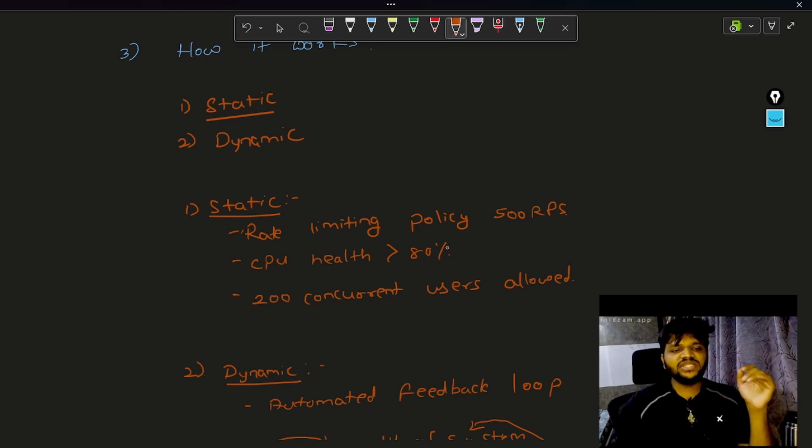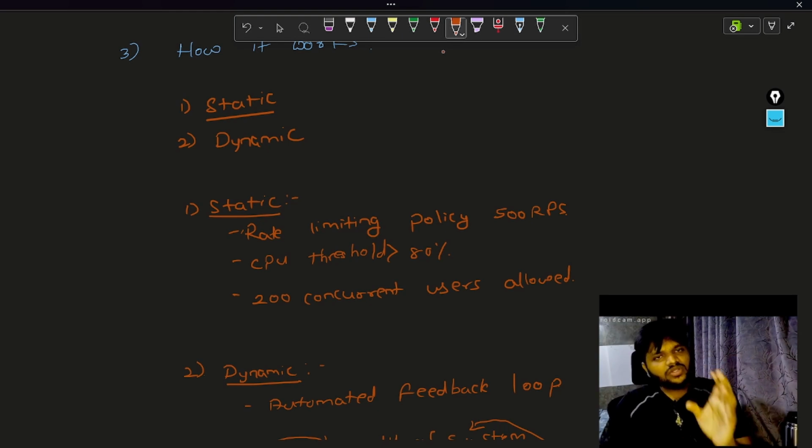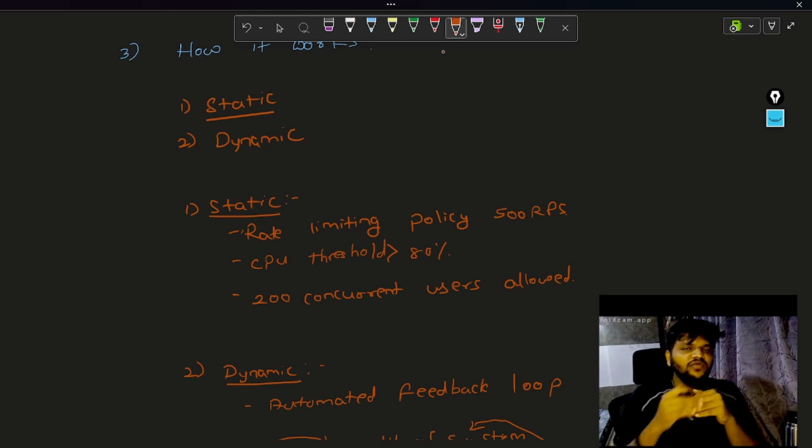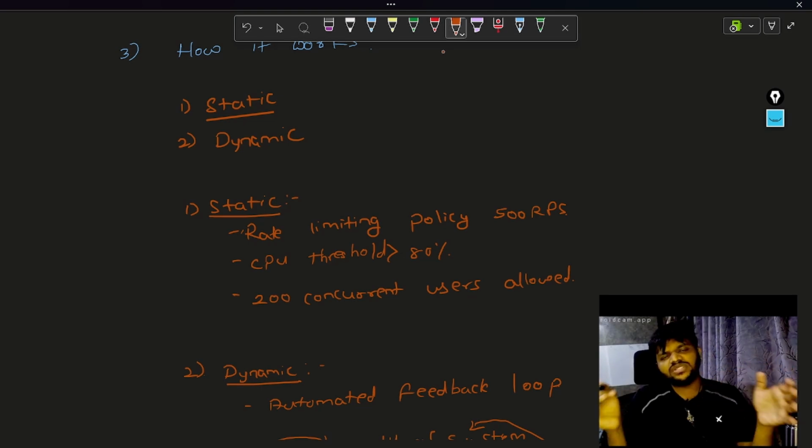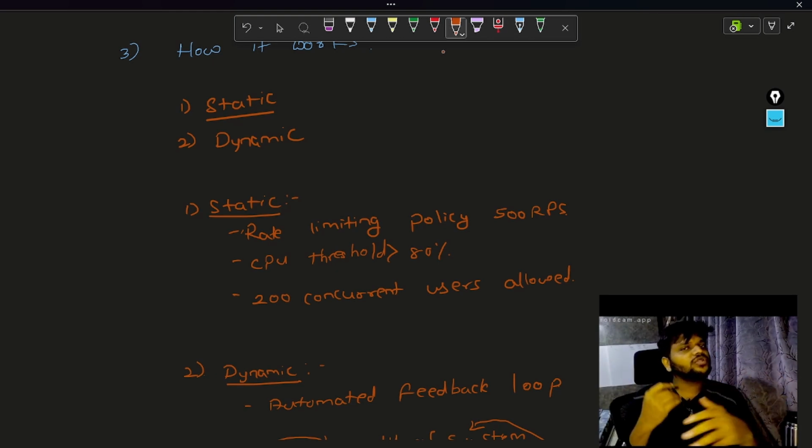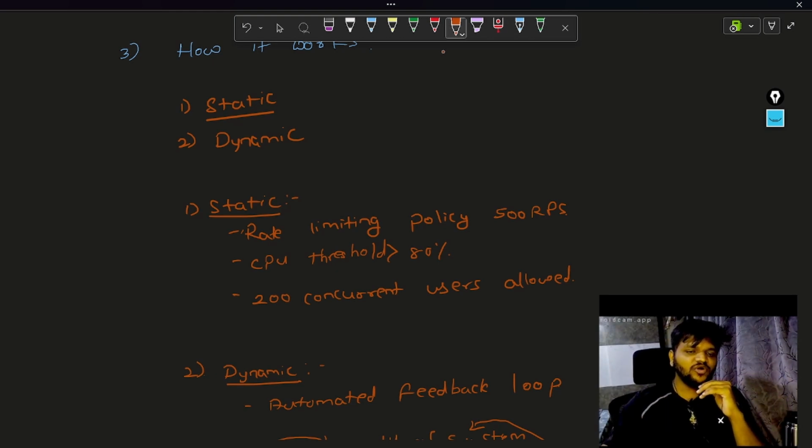Static: let's say you are setting a rate limiting policy of 500 requests per second, CPU threshold greater than 80%, or else let's say 200 concurrent users are allowed. All these are static policies that are set. What your system is going to do is, let's say there is a rate limiting controller monitoring. It gets a request, it is using a window or a bucket, and it is just counting the number of requests until these policies are breached. As soon as the threshold is reached, it starts throttling the request based on whatever throttling model you have selected. Either you can do hard throttling, soft throttling or hybrid throttling. But this is what static throttling is.